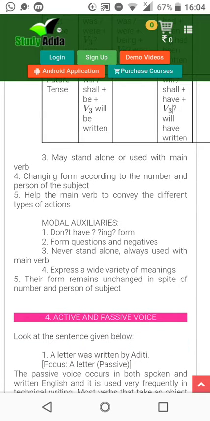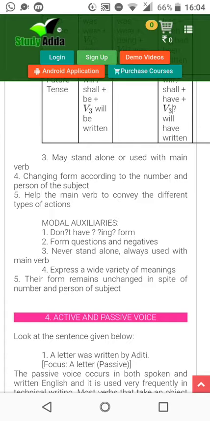Now modal auxiliaries: don't, have, ing forms, negative, questions. Don't you have this? Don't, see, don't, not, no: when it comes in a sentence, it becomes a negative sentence. I don't know. He knows me well. I am not a football player. So this is a negative sentence when no is coming, don't is coming.